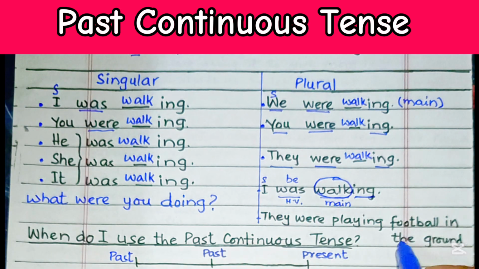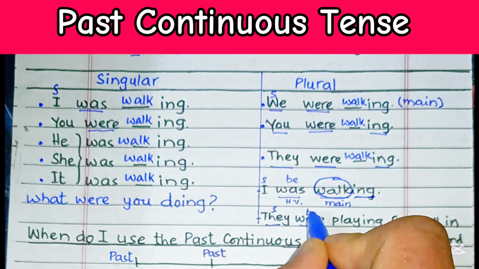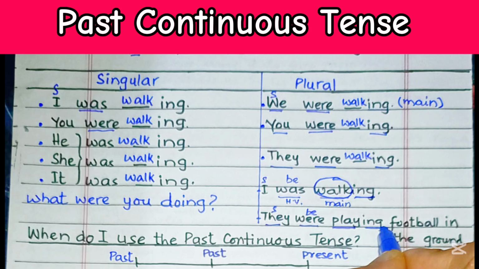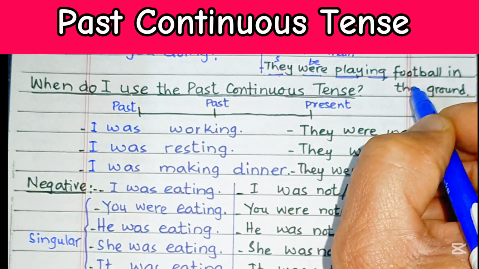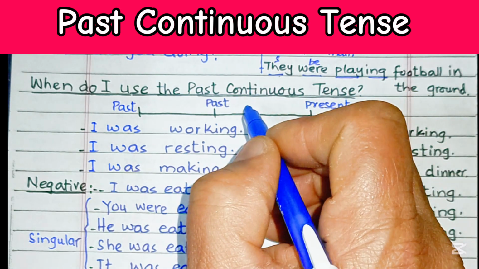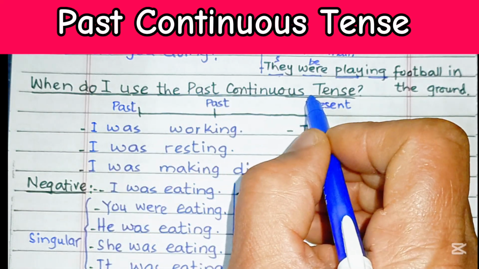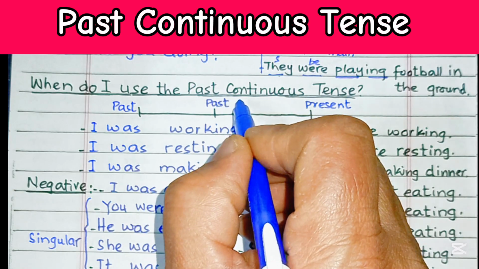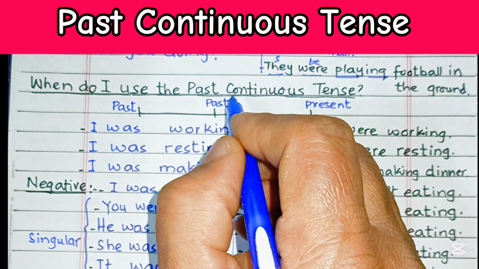They were playing football in the ground. Again, this is the subject. This is the past form of the be verb. It shows pastness. Then main verb play with ing ending. They were playing football in the ground. Now, when do I use the past continuous tense? Use the past continuous tense when talking about something that happened in the past.